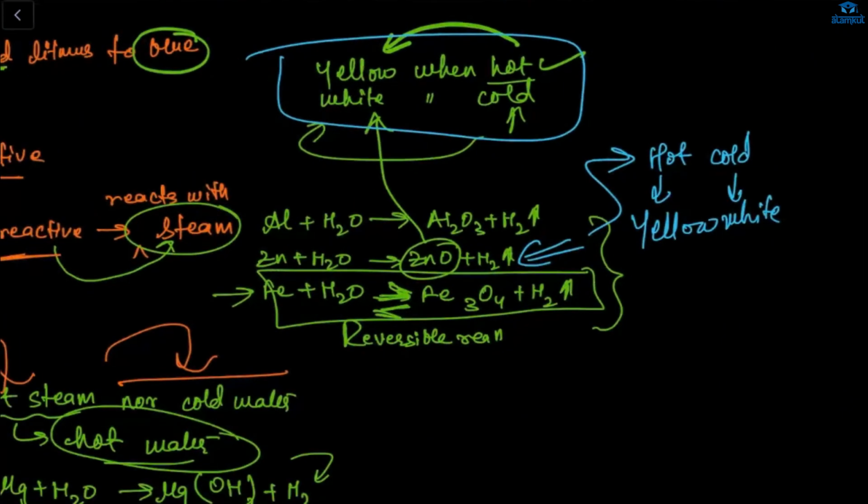This is the main thing: here, aluminium is combining with water to form aluminium oxide and hydrogen gas. Zinc also reacts, but this reaction is a reversible reaction. And here your ZnO will turn yellow if it combines with hot water, and it will turn white if it combines with cold water. Okay,